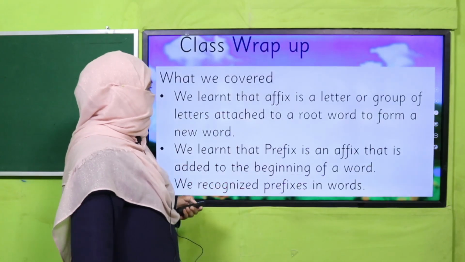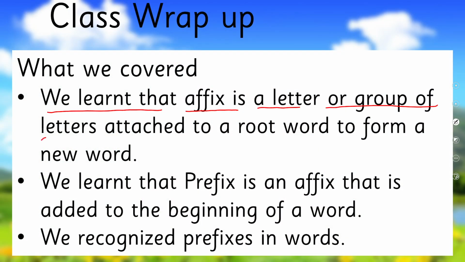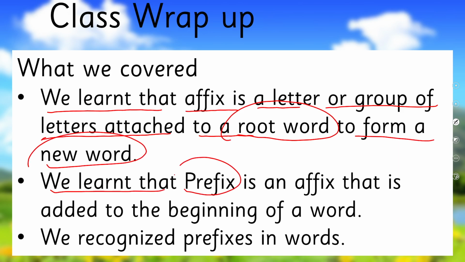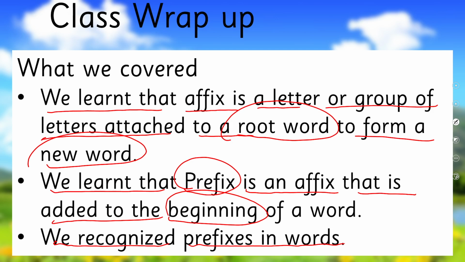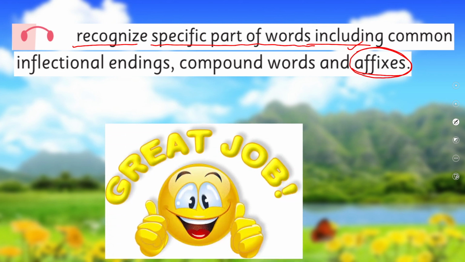So in this way, we learned that an affix is a letter or a group of letters attached to a root word to form a new word. And we learned that a prefix is an affix that is added to the beginning of a word, and we recognize prefixes in words as well. So in this way, we achieved our SLO to recognize a specific part of words, and including affixes was our today's focus.